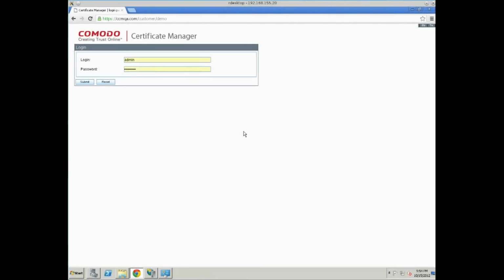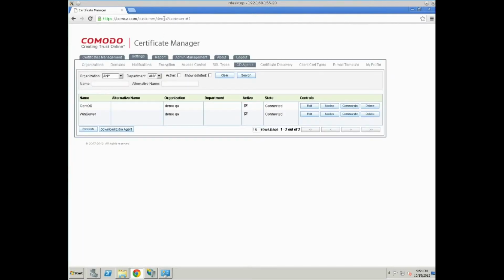This time we are going to watch how to install certificates at a remote web server with CCM Extra Agent. First we log into the admin panel for the target customer, demo. We have already installed Extra Agent on Windows Server 2008 in the previous screencast, so let's verify that it's running.